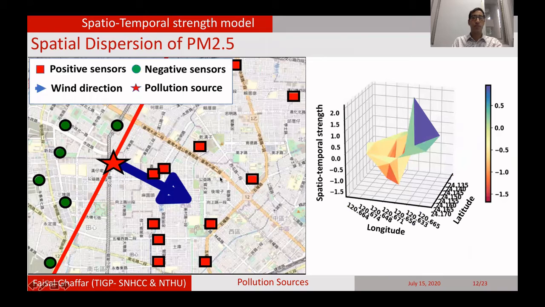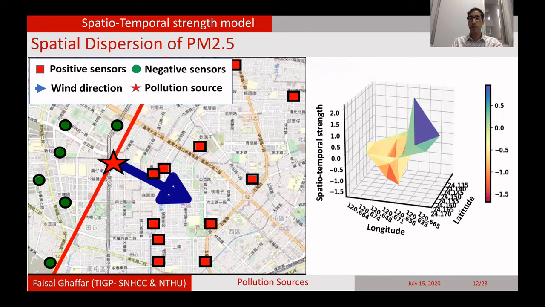This figure shows the spatial dispersion of PM2.5 from this pollution source. The pollution is spread to these sensors. This side is in the direction of wind, and this is the opposite direction of wind. In the wind direction, we have positive influence, and in this direction we have negative influence. Here in this 3D figure, we see that the nearby sensors, this one and this one, receive higher concentration, and it's also in the direction of wind.